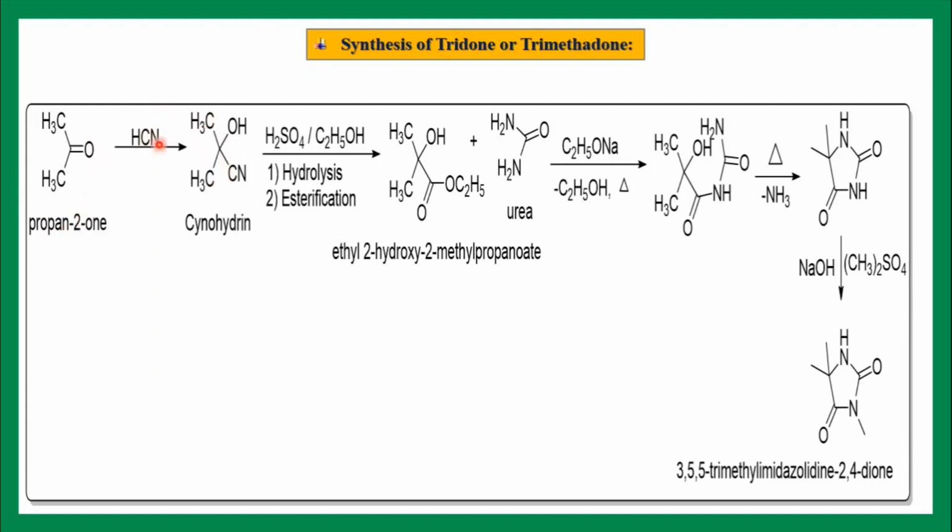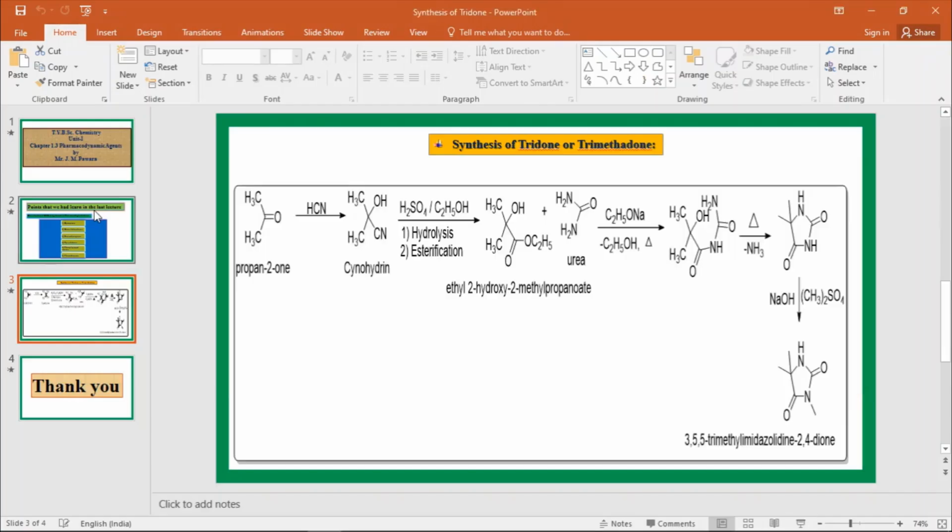How this CN joins to this, how this C double bond converts, that we'll see. It is a step-by-step explanation of the reaction and how bond formation and bond breaking take place during the formation of this product. That is nothing but the reaction mechanism, in which path your reaction is going. So for that I have to close this.